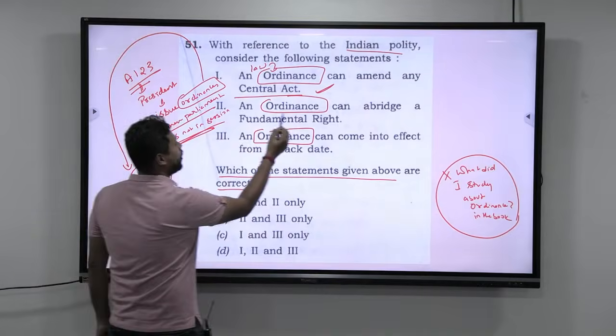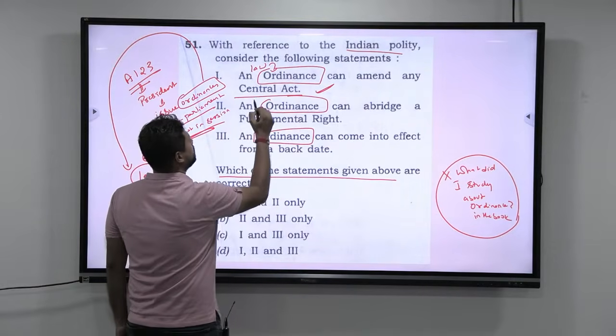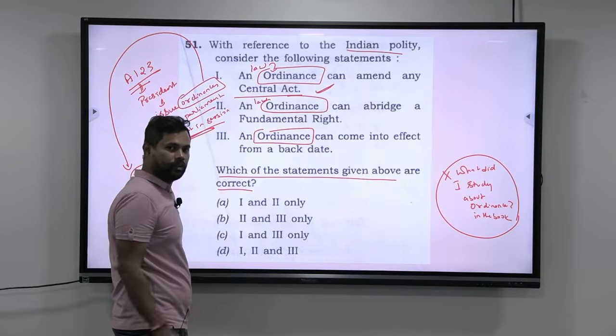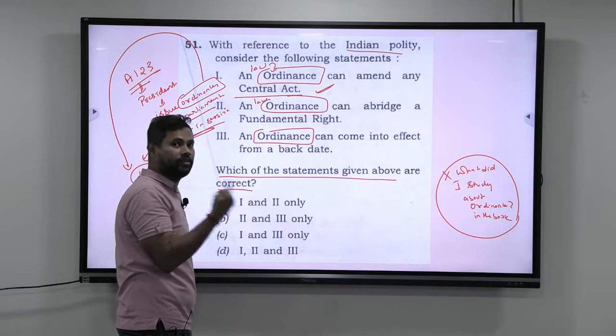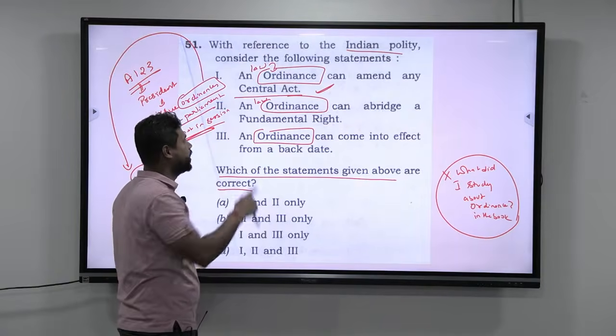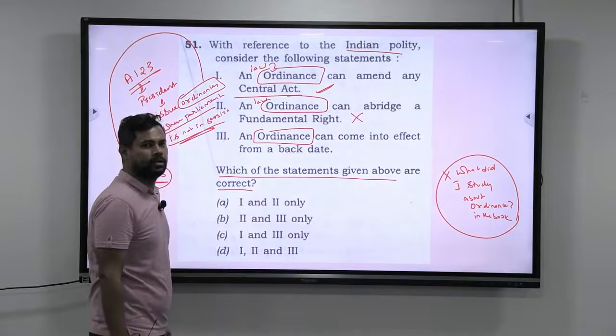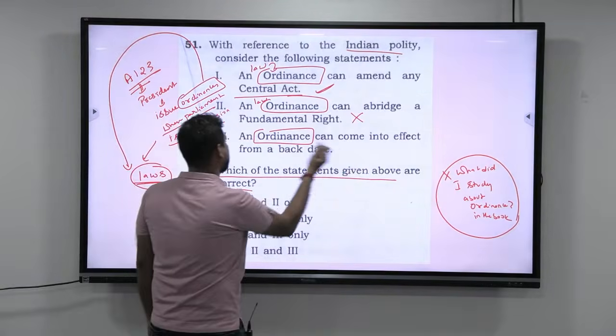Next, an ordinance can abridge a fundamental right. See, any law, can it abridge the fundamental right? It cannot. Any law cannot violate the fundamental right. It cannot take away the fundamental right. Then how can an ordinance take it away? So this becomes wrong.